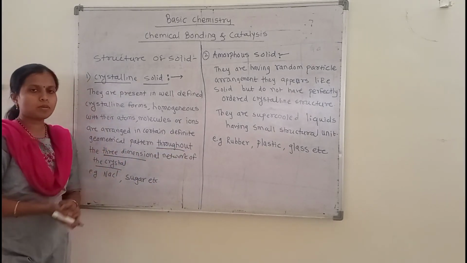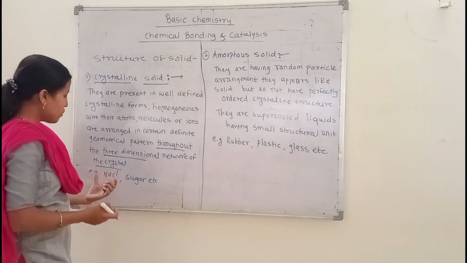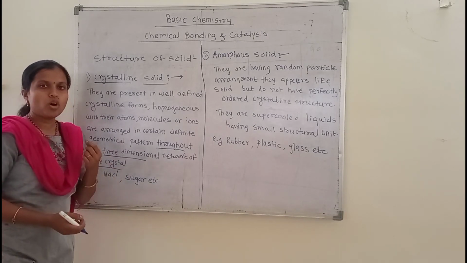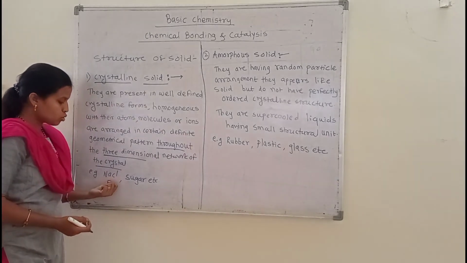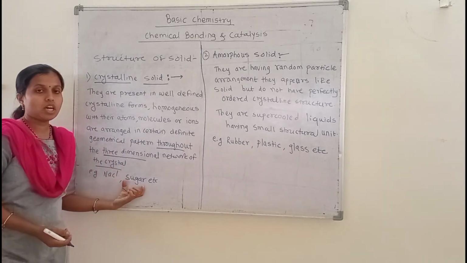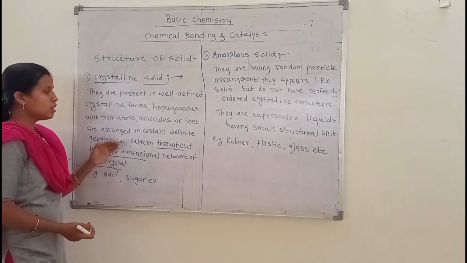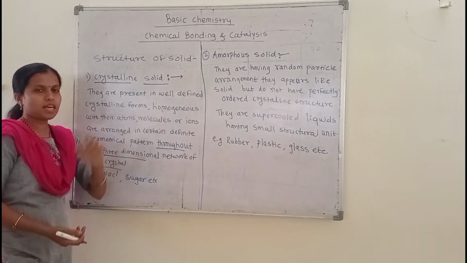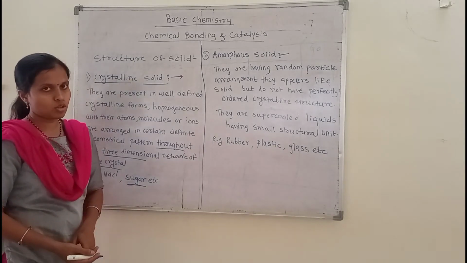Okay, so this type of substance is called crystalline solids. For example, sodium chloride has a three-dimensional structure, so sodium chloride shows the crystalline form. Sugar also has a three-dimensional network structure, homogeneous in its atoms, ions and molecules. So sugar is also a crystalline solid.